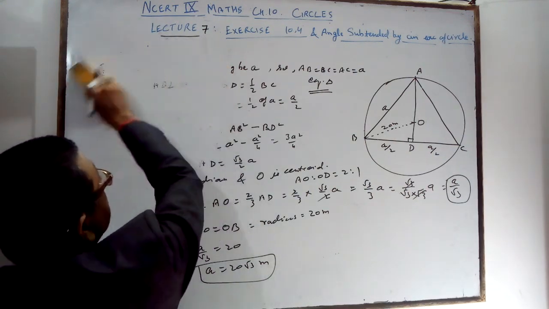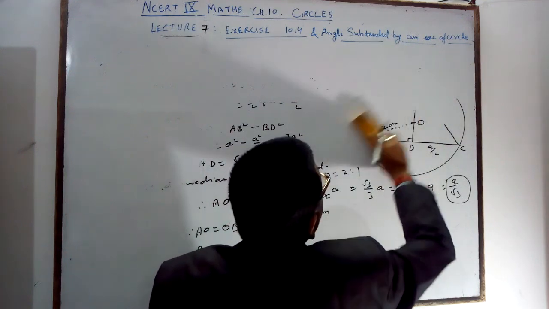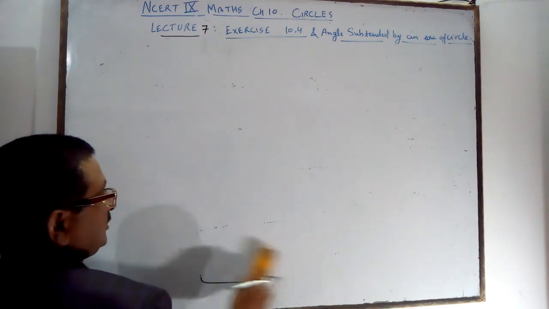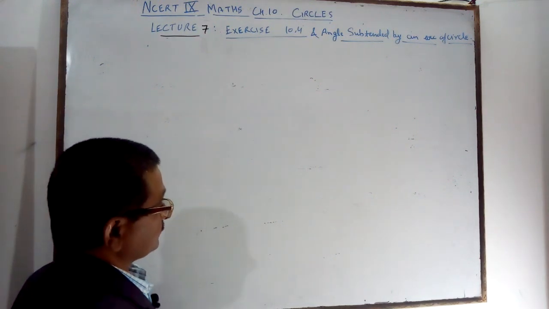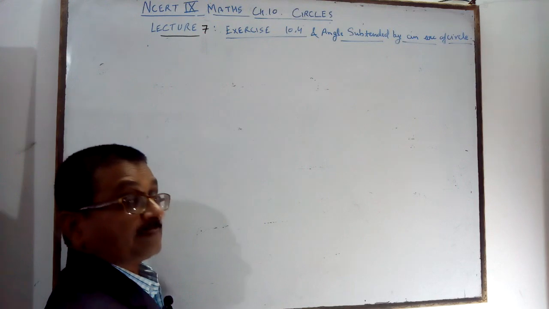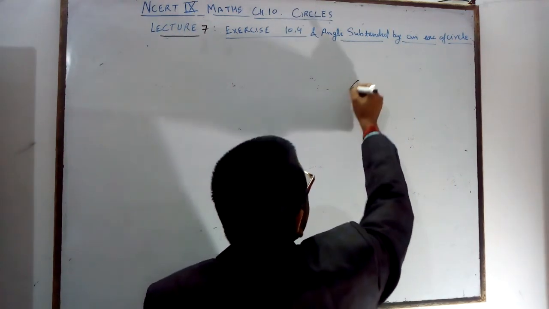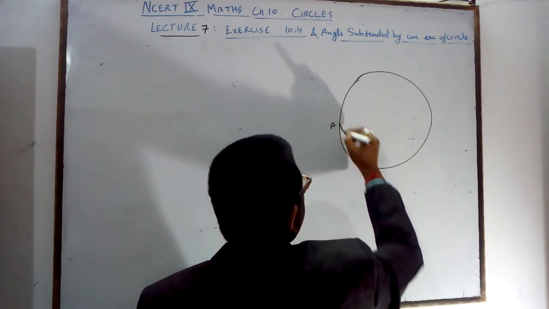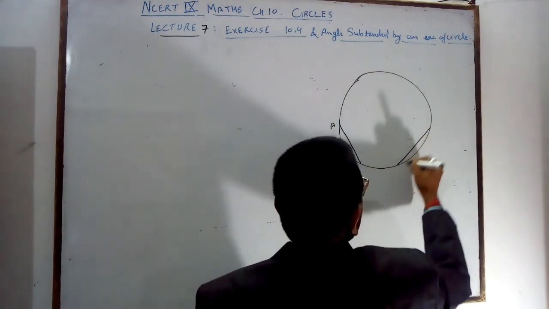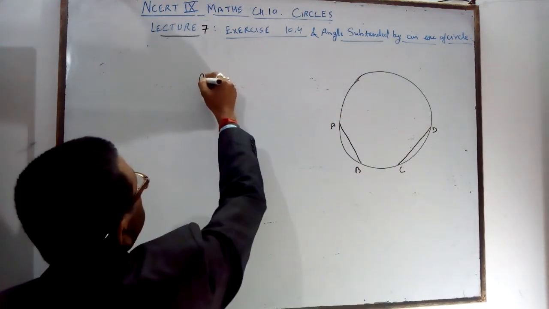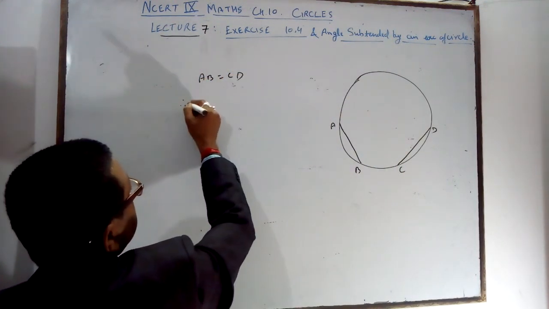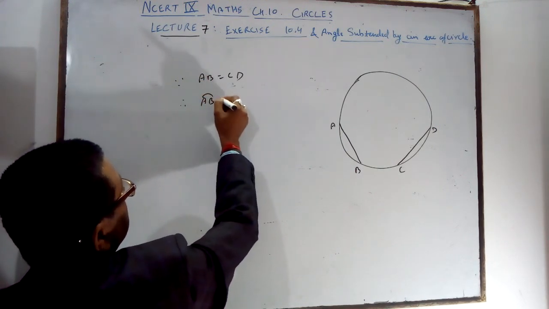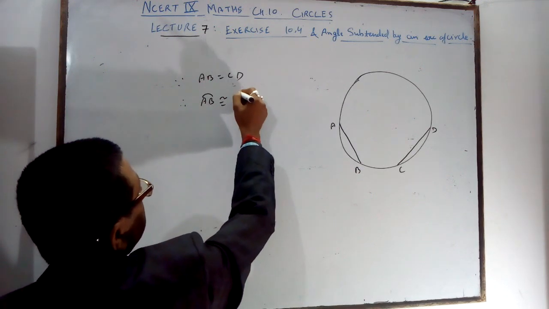Now the next topic is angle subtended by an arc at the center. We know from the previous lecture, first of all, that if the two chords are equal, AB is equal to CD, then arc AB is congruent to arc CD.